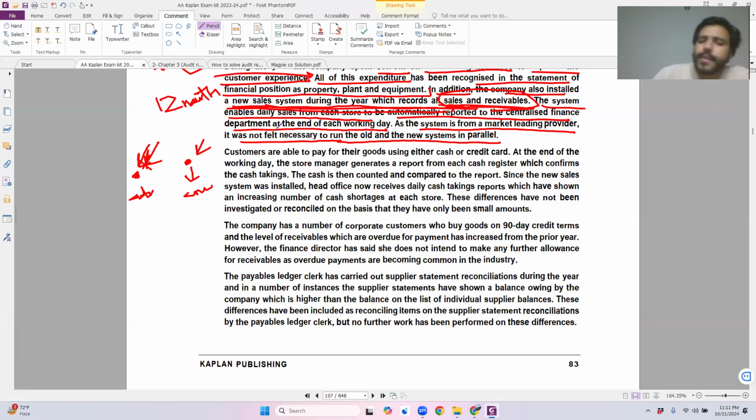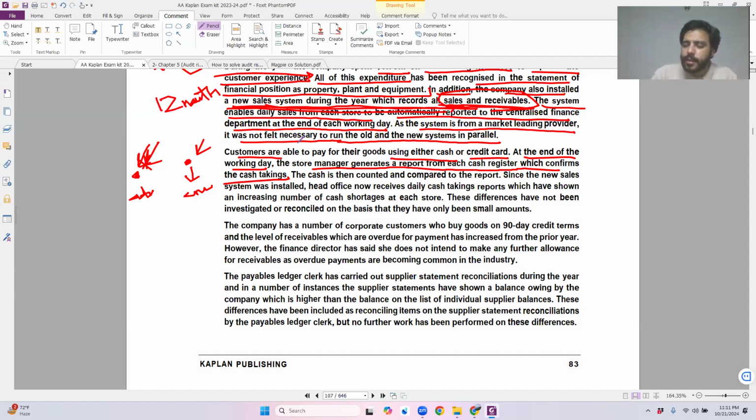Let's read where we left from. Let's identify one more thing. Customers are able to pay for their goods either using cash or credit card. All right, there is no issue in that, no kind of risk in that. At the end of the working day, the store manager generates a report from each cash register, which confirms the cash taking. So basically, what is happening here, all day we are making sales to customers. Either the customer will pay us in cash, or they are going to give us that credit card and we are going to swipe it, and the amounts are going to come into our accounts. So whatever the case is, at the end of the day, the store manager comes to all of the registers.